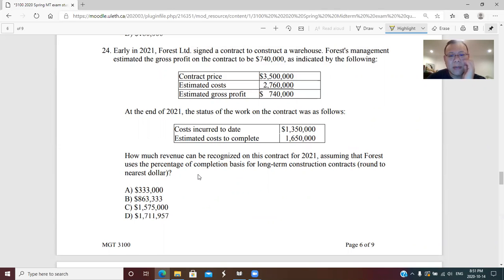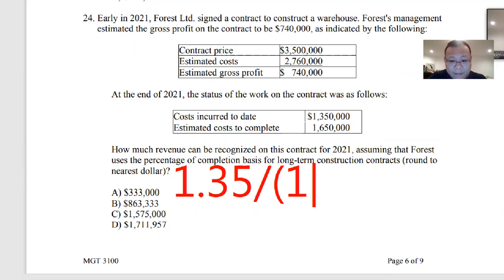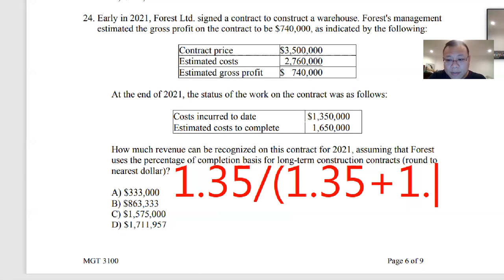So how much revenue can be recognized? First, you want to calculate the percentage of completion. At the end of 2021, the percentage of completion is 1.35 divided by 1.35 plus 1.65.